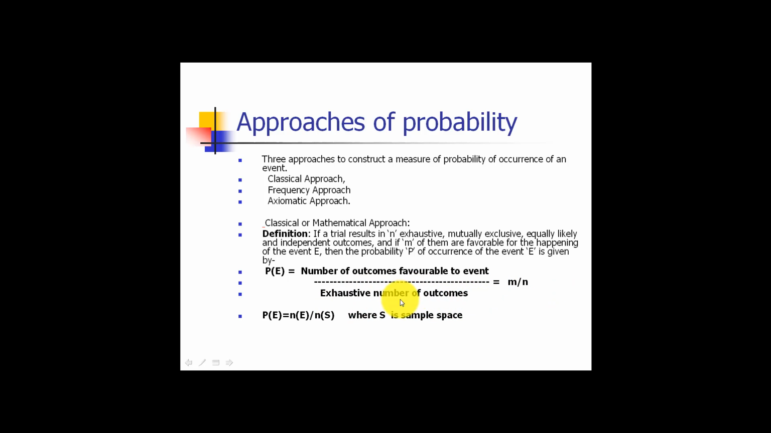Okay, this can also be written in this manner as probability of E is equal to n of E divided by n of S, where n of E is nothing but the number of outcomes favorable to the event. And what is n of S? n of S is nothing but the exhaustive number of outcomes, where S is nothing but the sample space. Okay,